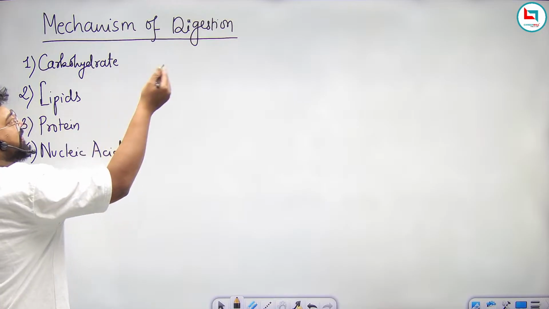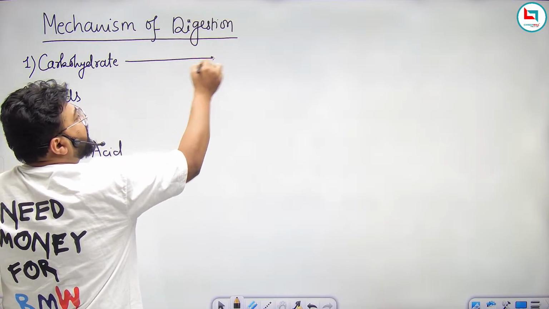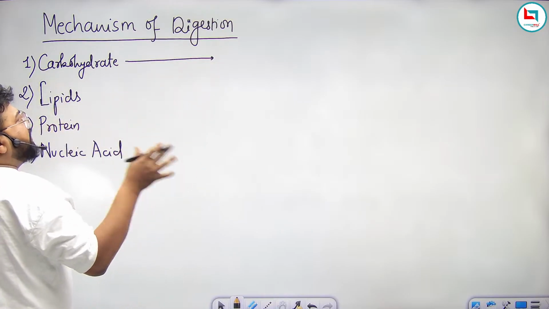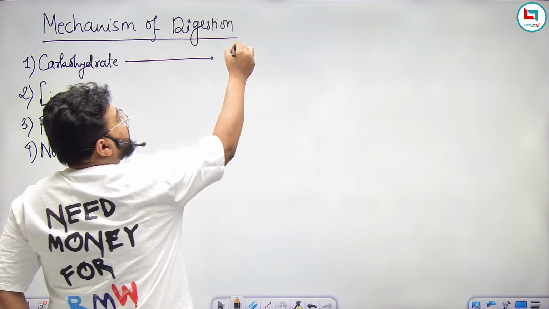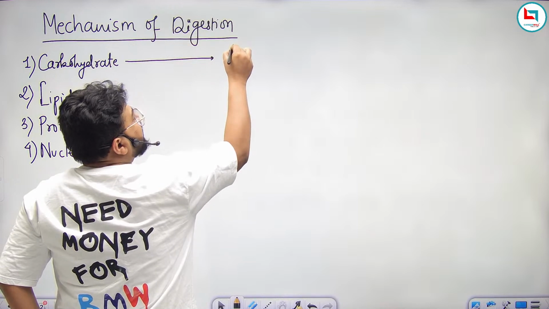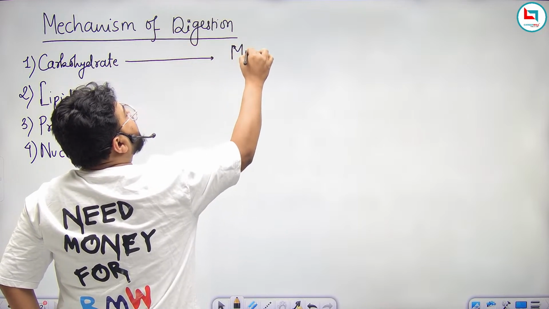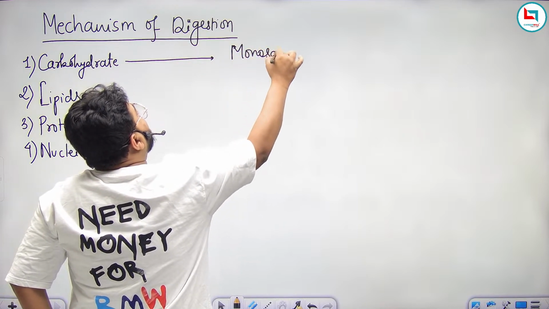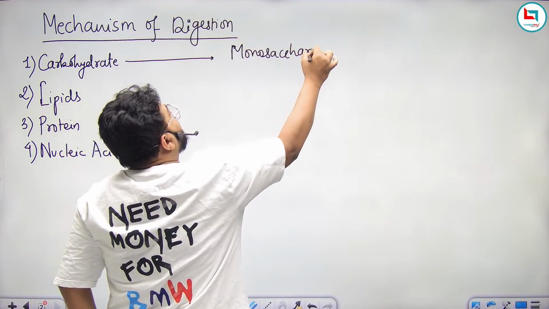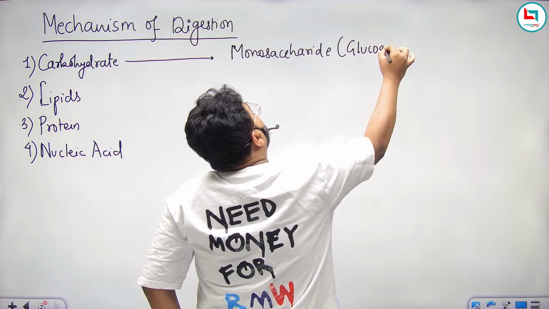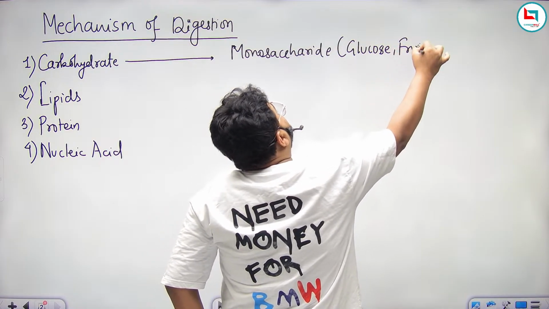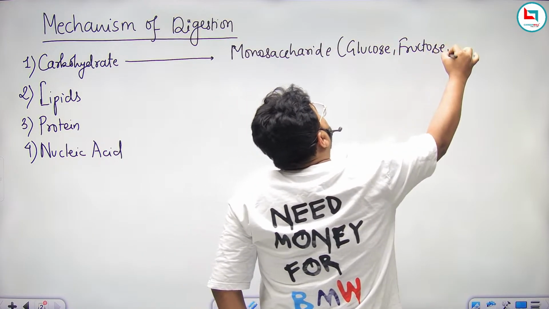So in the mechanism of digestion, carbohydrate, in the presence of certain enzymes and at different parts of the body, gets converted into its simplest form, which is monosaccharide. These are generally glucose, fructose, or galactose.